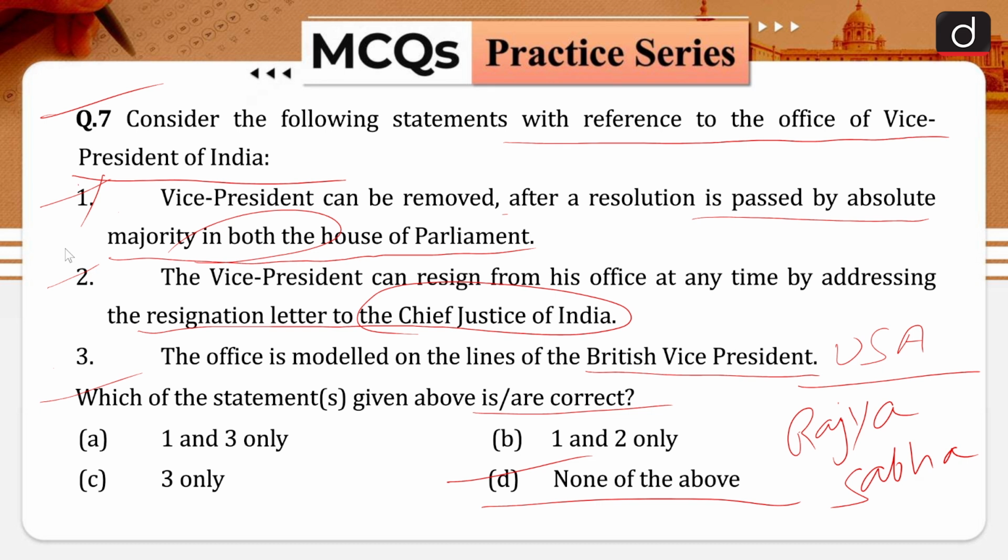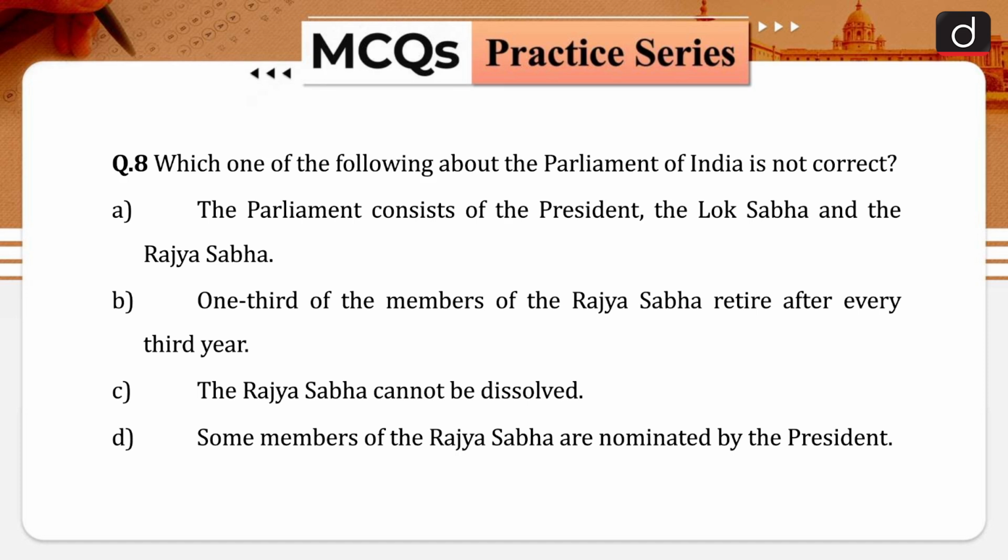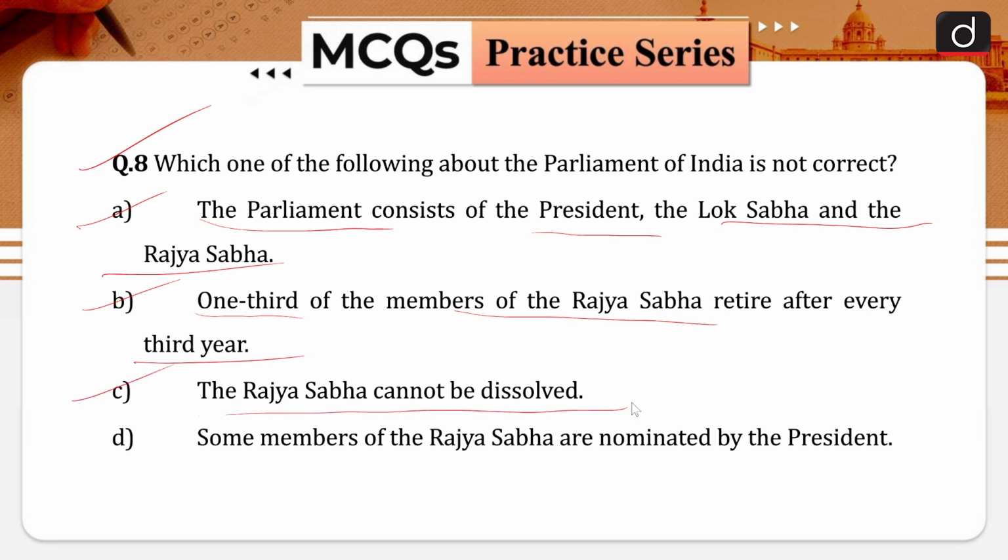Moving forward to the next question of our today's discussion. So the question is, which one of the following about the Parliament of India is not correct? Option A, the Parliament consists of the President, the Lok Sabha and the Rajya Sabha. Option B is 1/3 of the members of the Rajya Sabha retire every 3rd year. Option C is the Rajya Sabha cannot be dissolved, and option D, some members of the Rajya Sabha are nominated by the Indian President. So the statement which is not correct is statement number B.